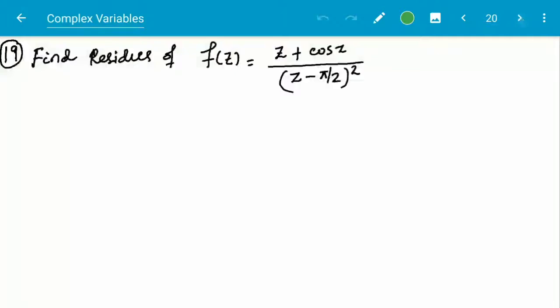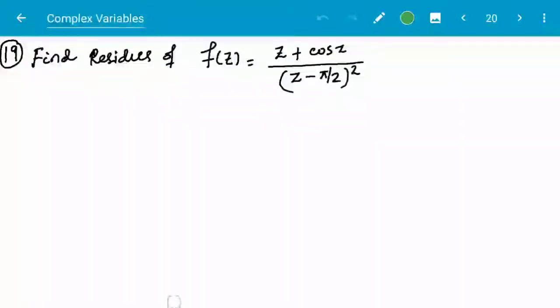Next question, question number 19. In question number 18 I described one method to find the residue. The function is of the type transcendental by polynomial, and here I am going to describe another format like this, but this is somewhat different from the previous one.